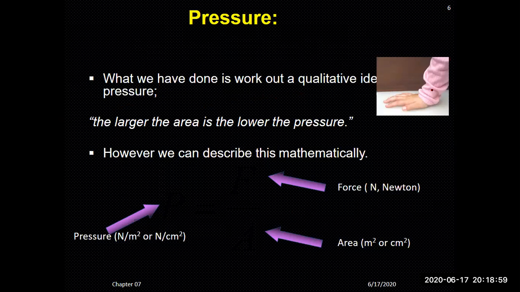So look at this one. A person has a hand spread over the sheet and he is applying some force. But if he uses a single finger and applies the same force, the result will be different. So here it is: the larger the area is, the lower the pressure. However, how will you describe this mathematically?